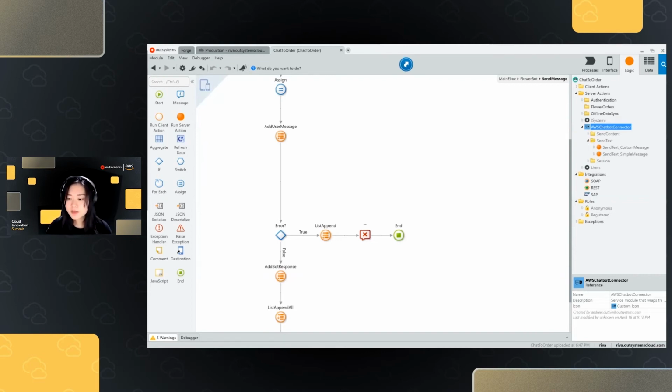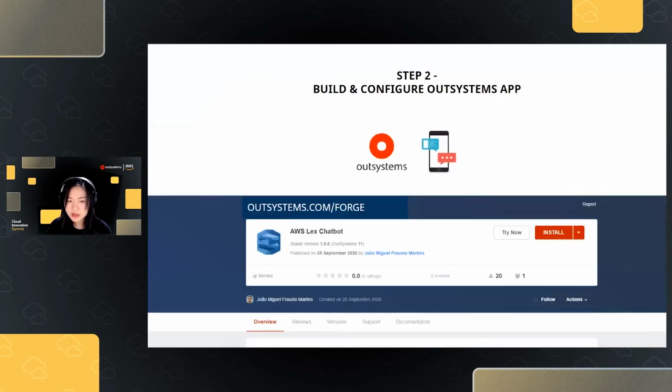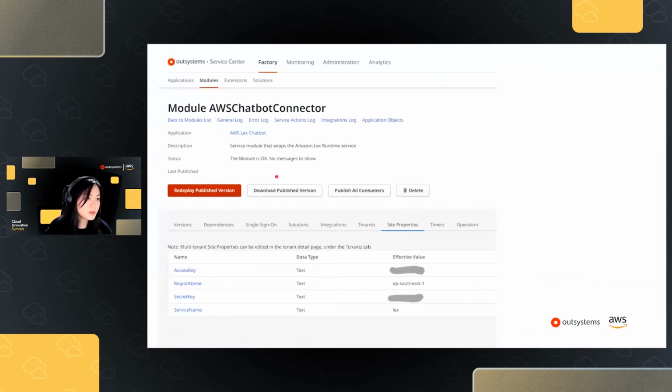So in our Chatbot Connector, what we would have in our Service Center would be these site properties for us to change. You could see the different site properties I have here, and I have masked them because this is very sensitive. Of course, I don't want to share that with everyone.